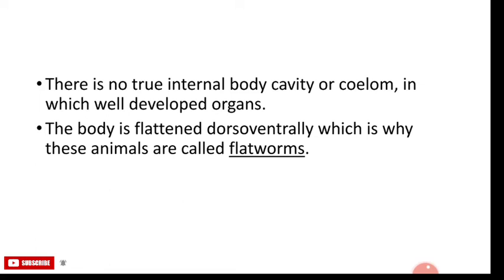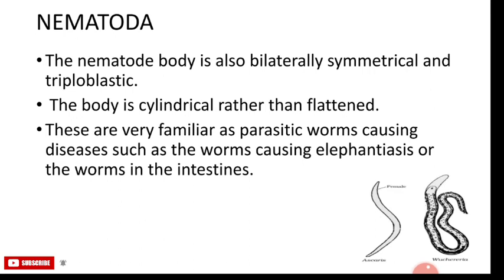The next group is Nematoda. The Nematoda body is also bilaterally symmetrical and triploblastic. The body is cylindrical rather than flattened. They are very familiar as parasitic worms causing diseases such as elephantiasis or worms in the intestine, and an example is Ascaris.